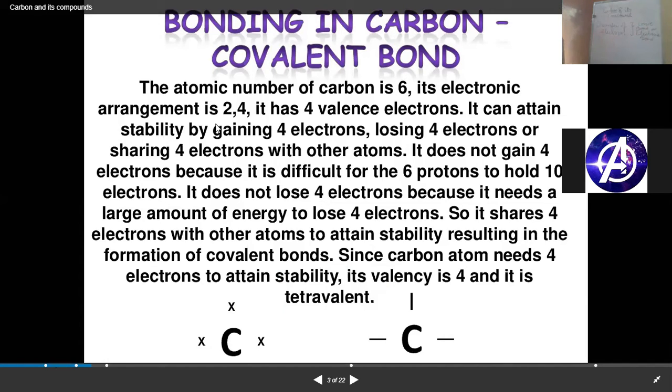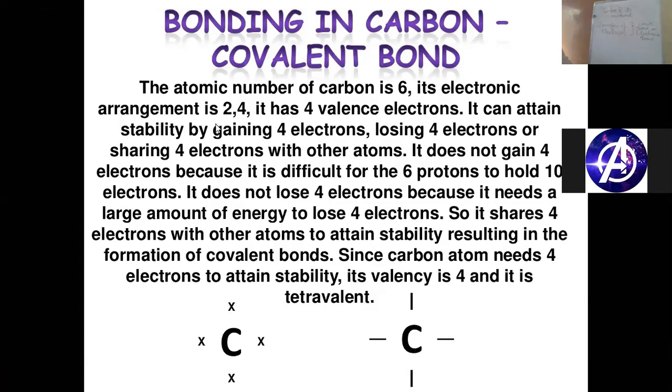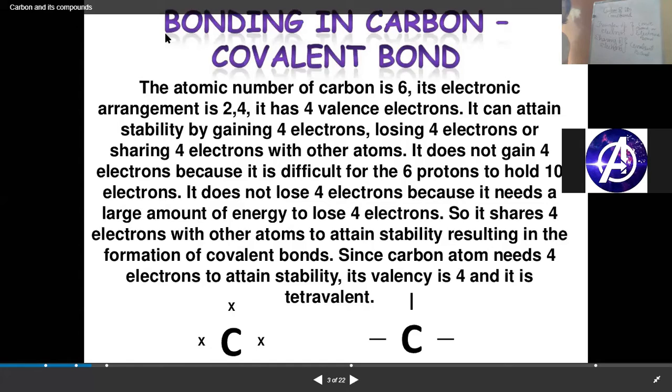But what about those having 4 electrons in the last shell? What will they tend to do? They will tend to share the electrons, and the bond formed by the sharing of electrons we call covalent. It is not only carbon that tends to share electrons.